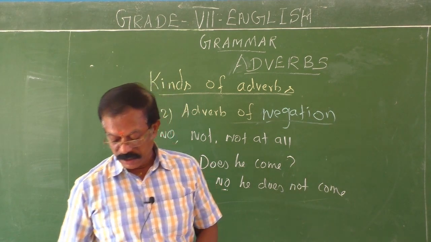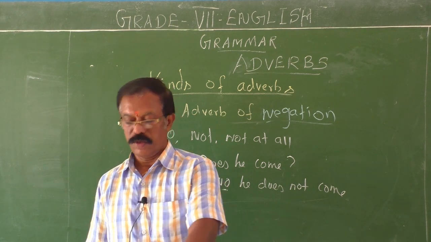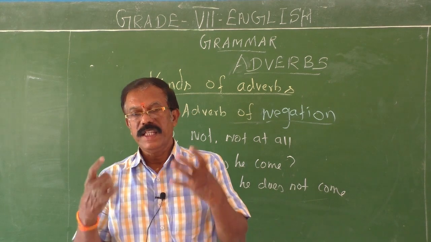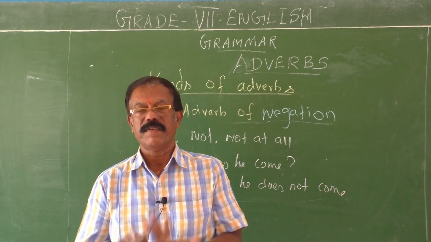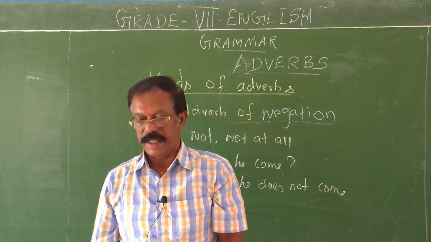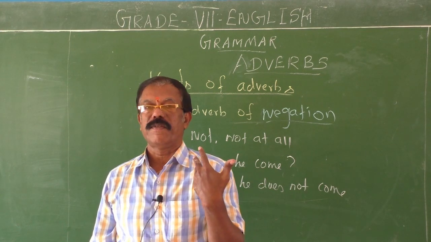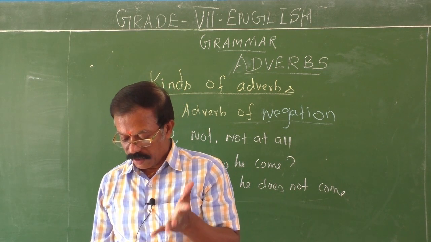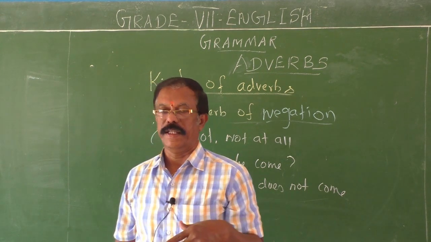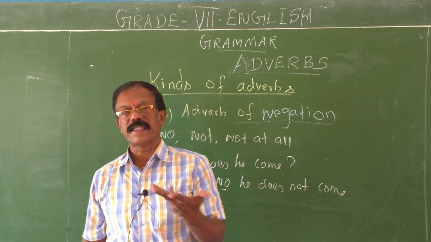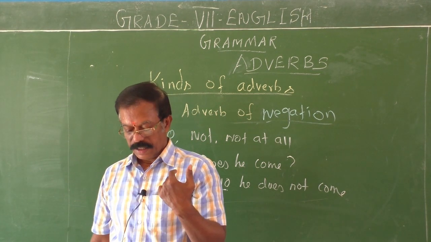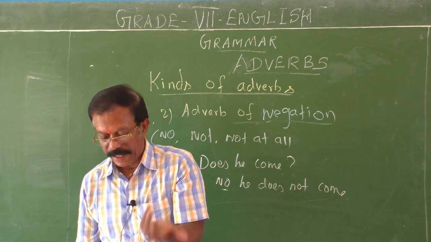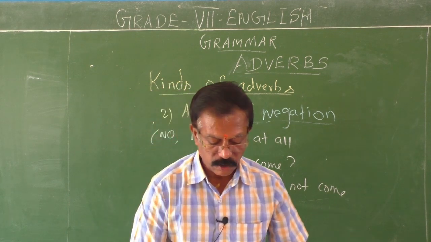Okay, children. Next, how adverbs are formed. So, now you have learned different kinds of adverbs. With this basic idea, next we will switch over to another subtitle, formation of adverbs. That's very important. Most of the adverbs are generally formed from adjectives only. If you add ly as a suffix to the root word, then what you will get is called an adverb. That's called an adverb of manner. Generally, I'll show you here the list.